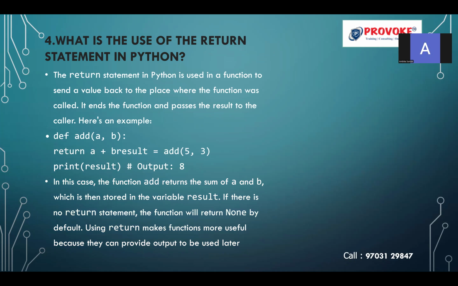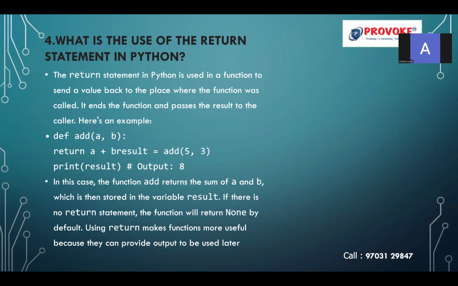What is the use of the return statement in Python? The return statement in Python is used in a function to send a value back to the place where the function was called. It ends the function and passes the result to the caller. So the return statement always gives the value back to the place where the function is called. First you write the function with the function header, the parameter, and the function body, followed by the function call.